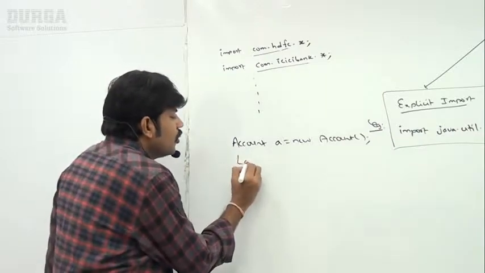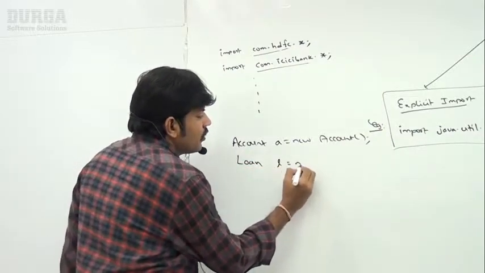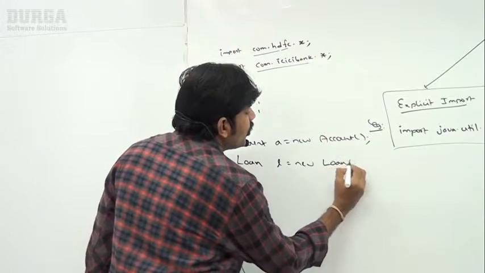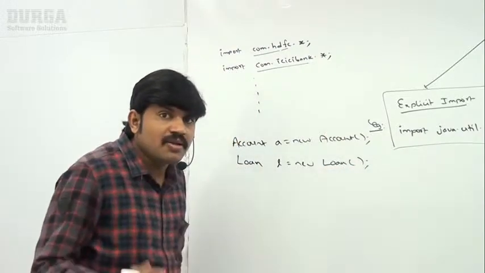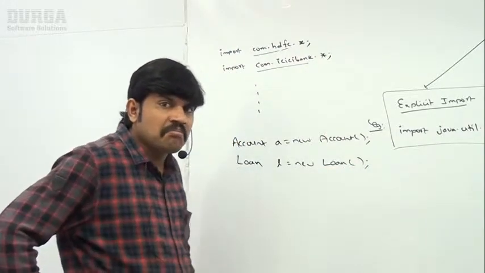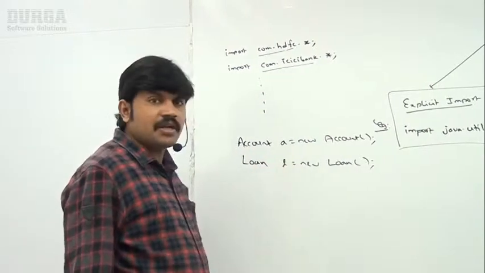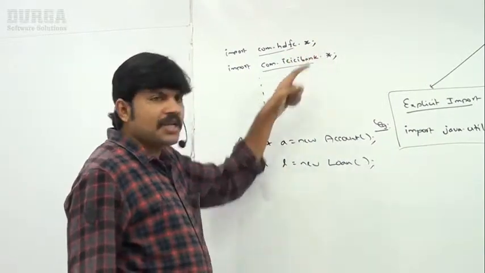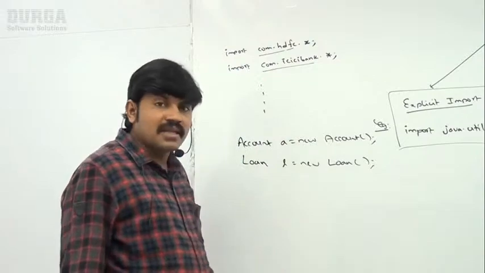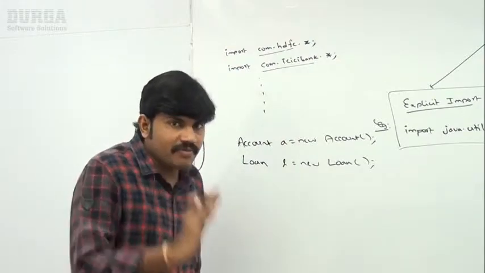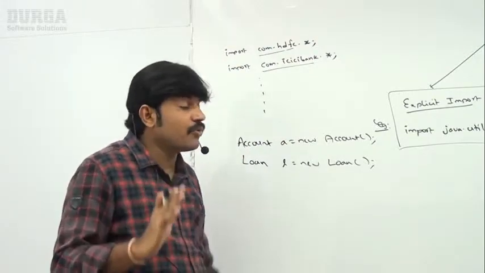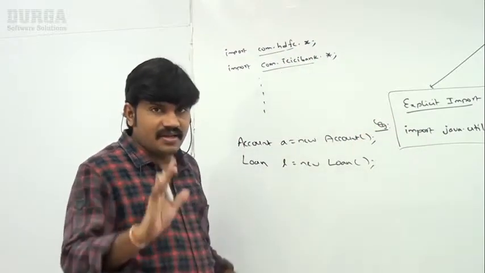Suppose I write Loan l = new Loan(). Can you tell which package the Loan class is coming from? We don't know, we didn't specify explicitly, sir, it's just star. That's why, readability wise, explicit class import is good, but not implicit class import.